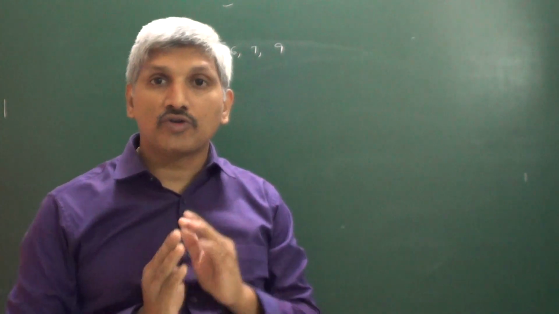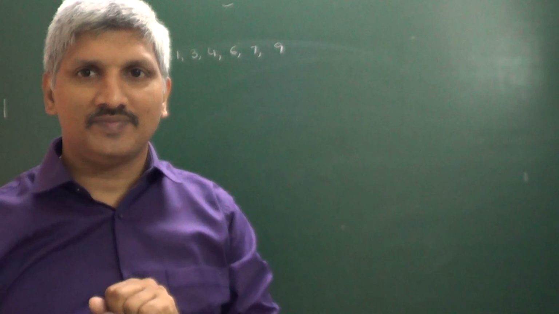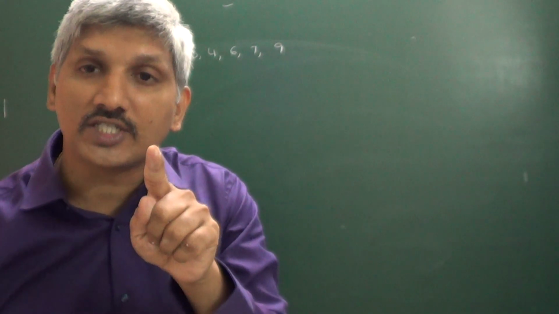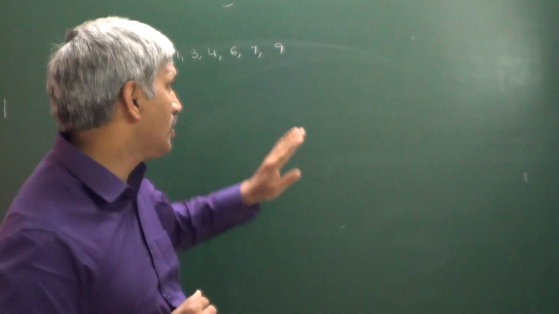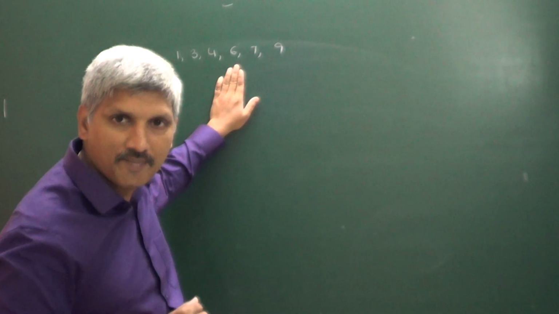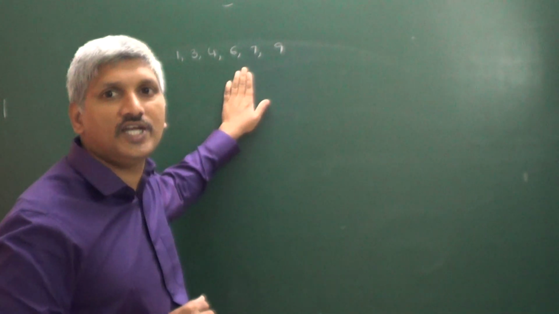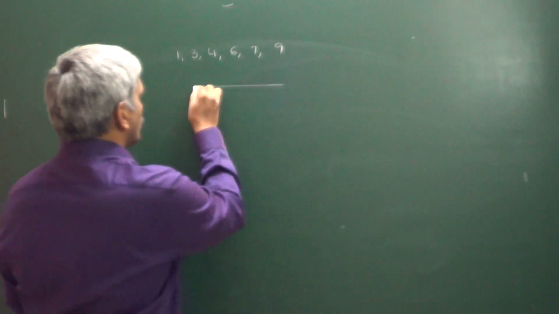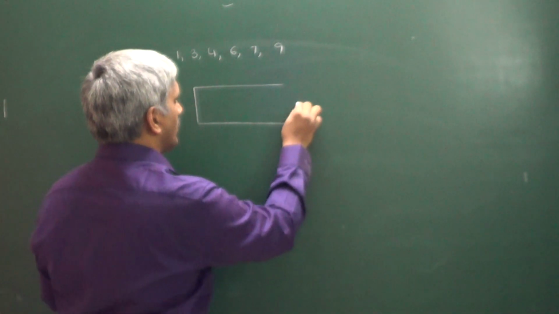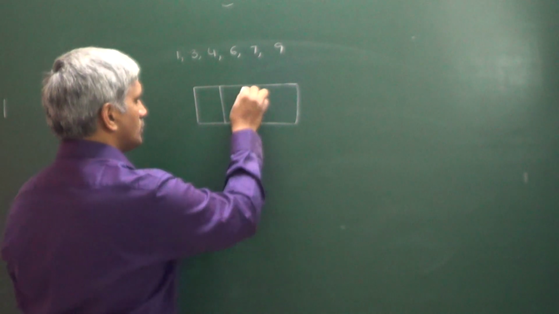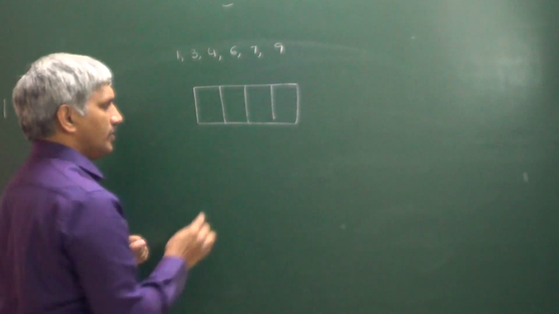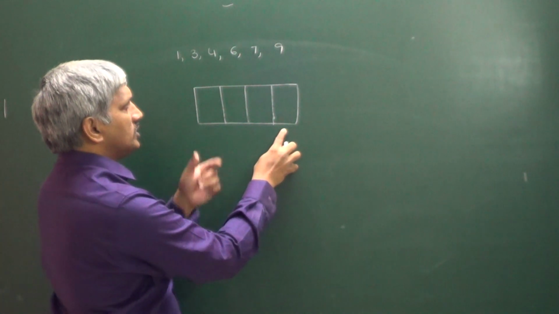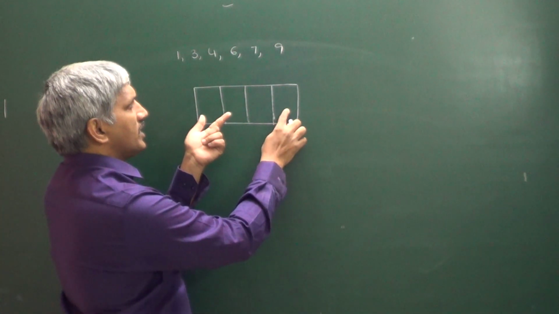I want to find out a 4-digit number by using these digits when the repetition of the digits is not allowed. So we have to find out a 4-digit number. So this is a 4-digit number, right? So this place, we have how many options? This place can be filled in how many ways?